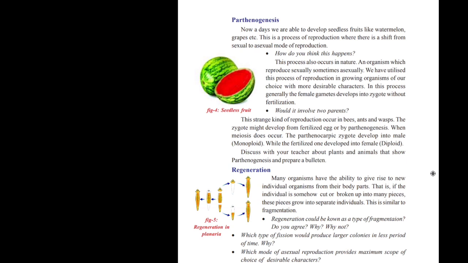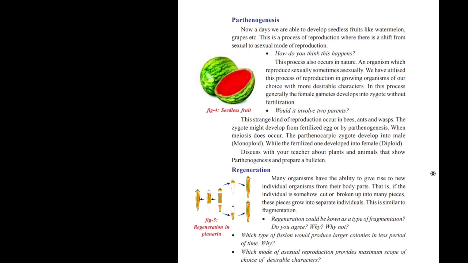But here there is no fertilization. The zygote is developing directly from the female gamete. Here there is no use of male gamete, no fertilization, no fusion. Simply the female gamete develops into a zygote without fertilization, which is called parthenogenesis.